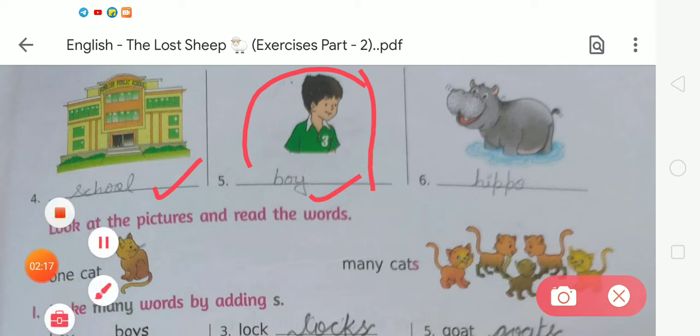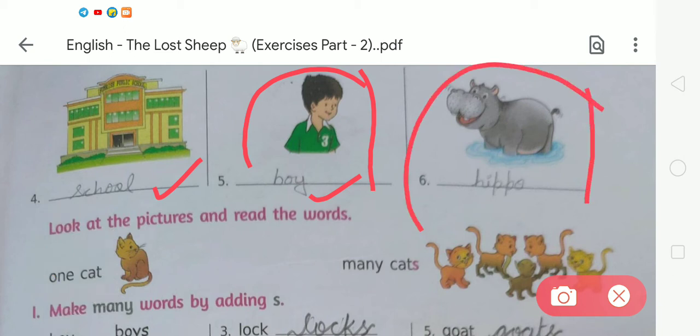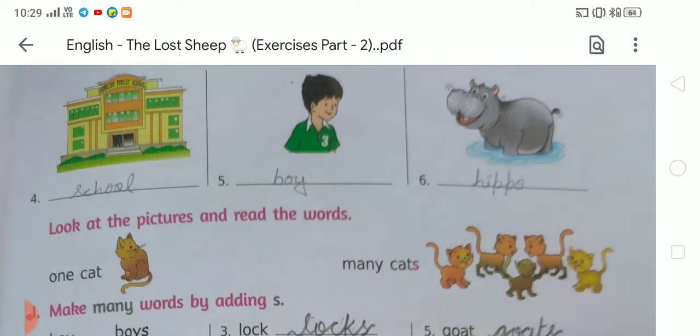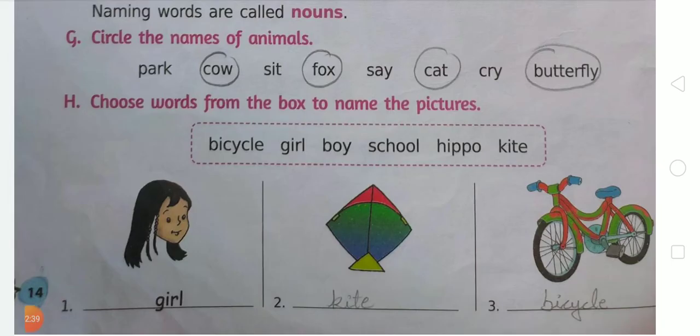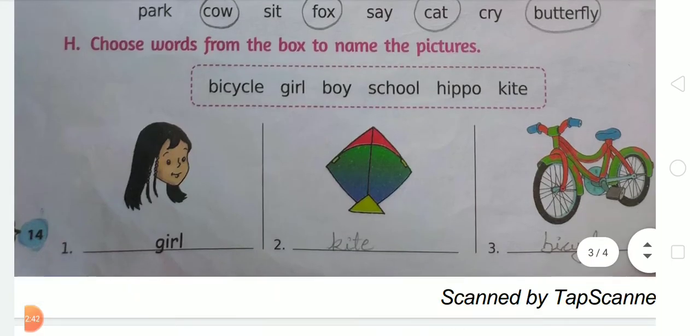After that, what is this? This is an animal and its name is hippo. We call it hippo. So we have to write down the spelling of hippo. It is H-I-P-P-O, hippo. Like this you have to write exercise H in your book with good handwriting.